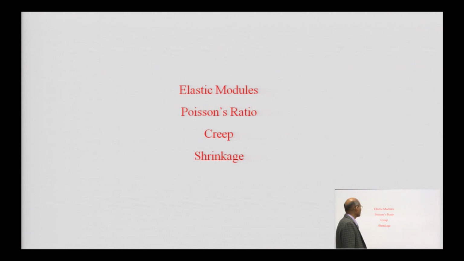Elastic modulus and Poisson's ratio are very important in structural analysis, particularly for finding the deflections in the structural members and overall drift of the building. Creep and shrinkage are also important for concrete, and they have to be taken into account while doing the design.